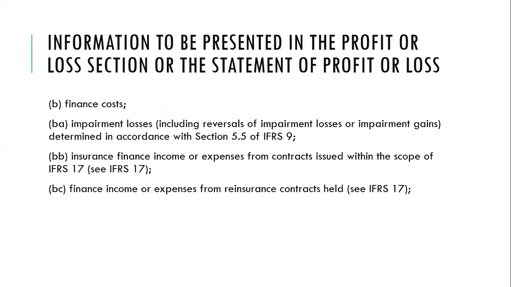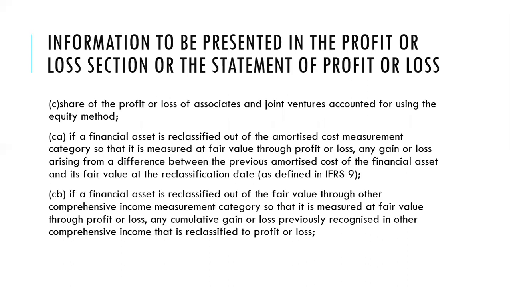Show us the finance costs that are expensed in the year. Impairment losses, insurance finance income or expenses from contracts issued within the scope of IFRS 17, finance income or expenses from reinsurance contracts held. Your income statement should show the share of the profit or loss of associates and joint ventures accounted for using the equity method.